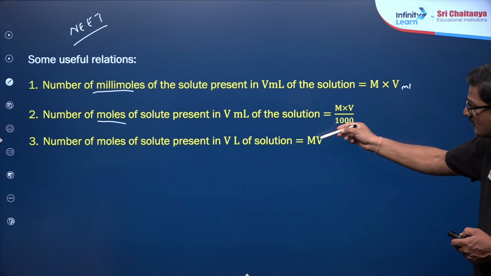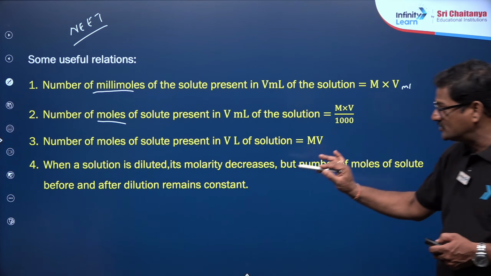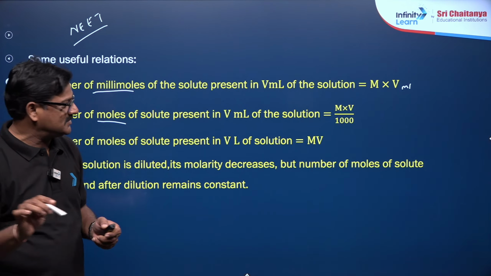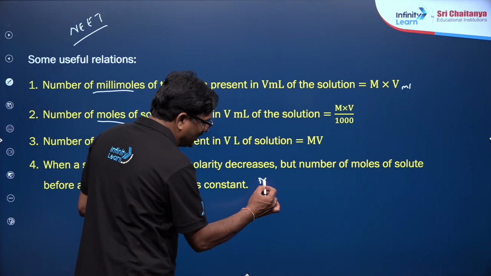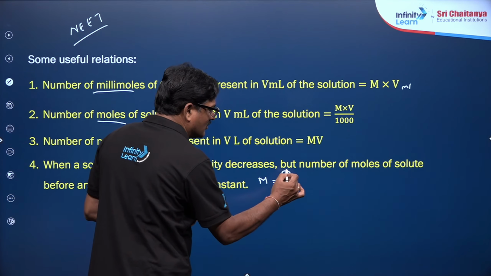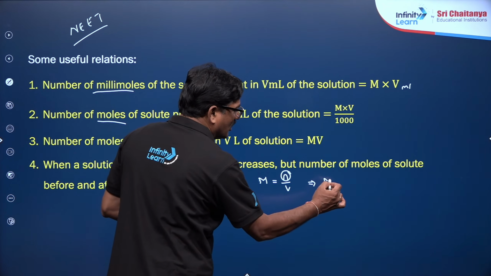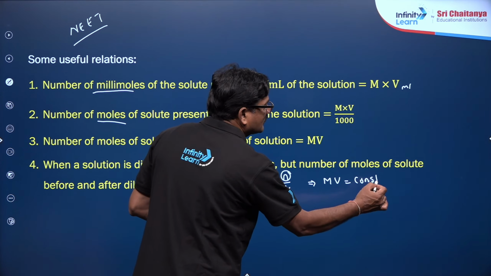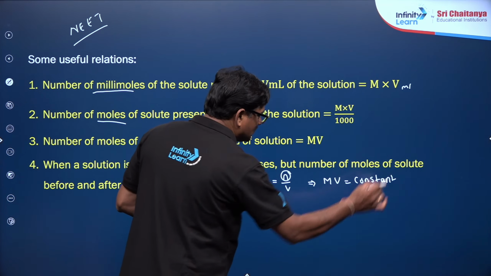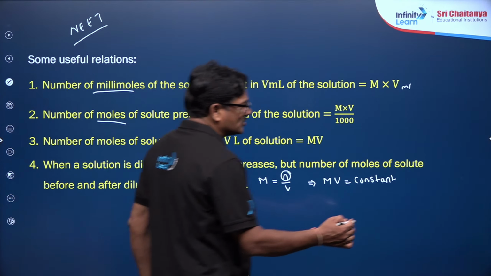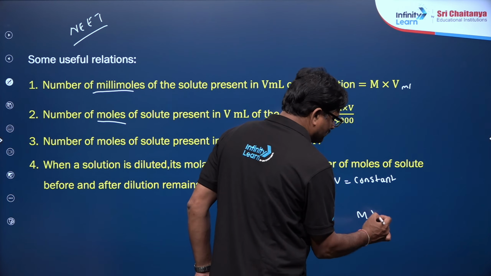See various formulas. I just want to say, when a solution is diluted, molarity decreases but the number of moles is constant. I mean to say molarity is equal to n by V. So if n is constant, molarity into volume is going to be constant. So you can write M1 V1 is equal to M2 V2.